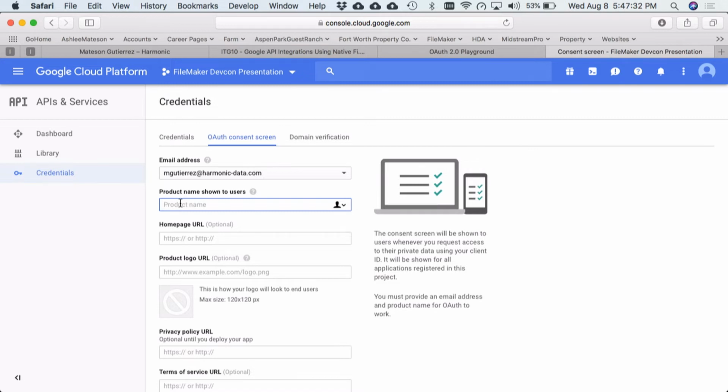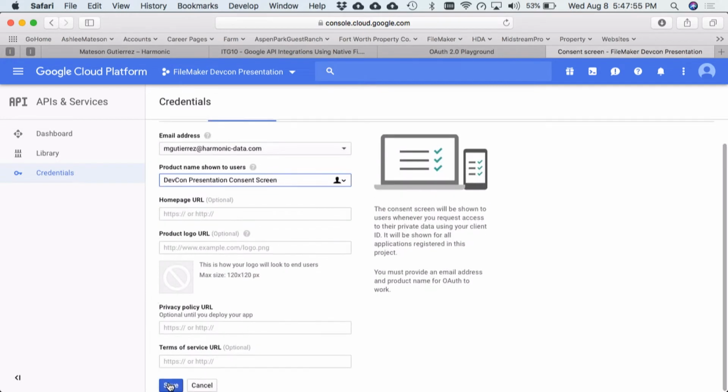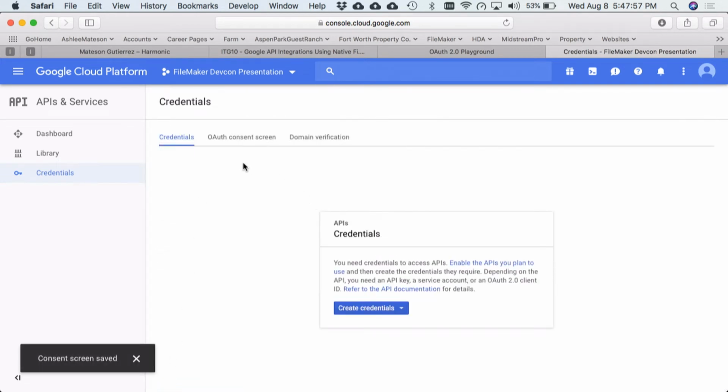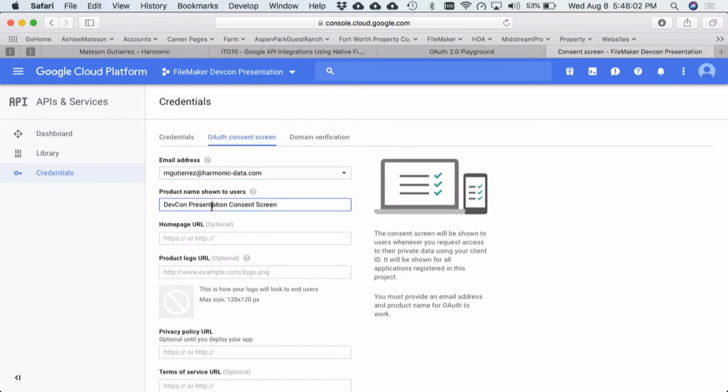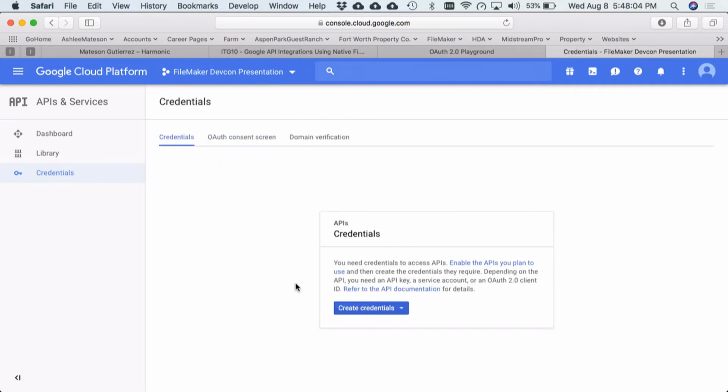So let's name this DevCon presentation. I'm going to call this consent. And Google won't let you do stuff like Google API because that's not technically your project, that's their project. So let's save that. Okay, and again, that was in the OAuth consent screen, and we can see that it's still right there. And it just bumped us back over to the credentials.